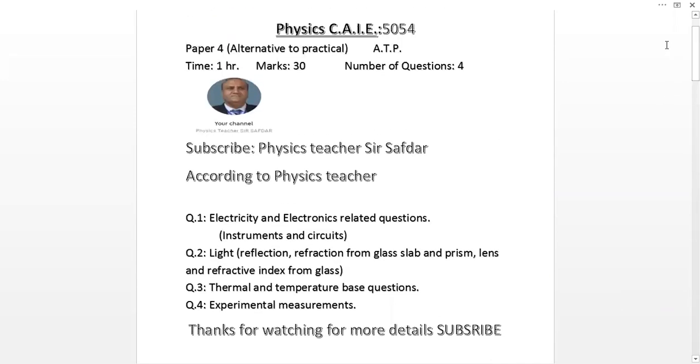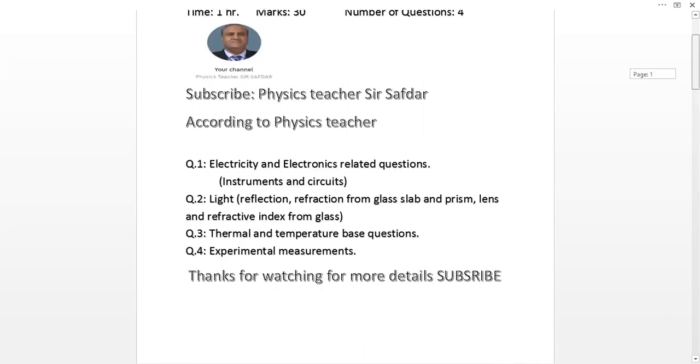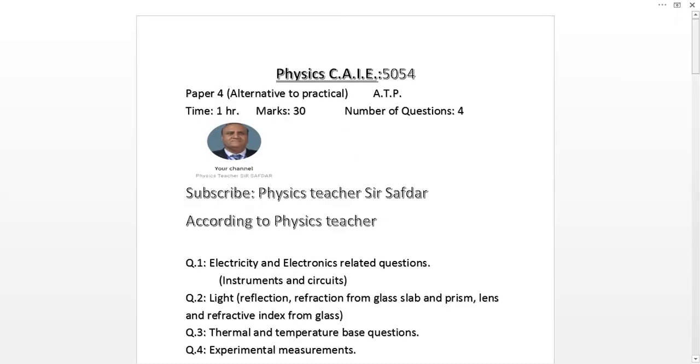As I have discussed, physics ATP has 4 questions: electricity and electronics, light, thermal and temperature based question, and experimental measurements. This is my own observation. It is not concerned with the actual syllabus of CI.